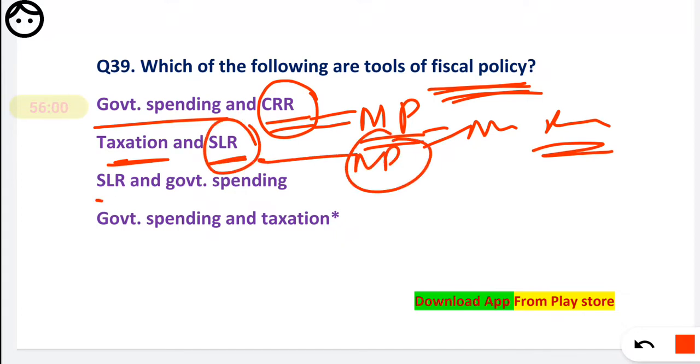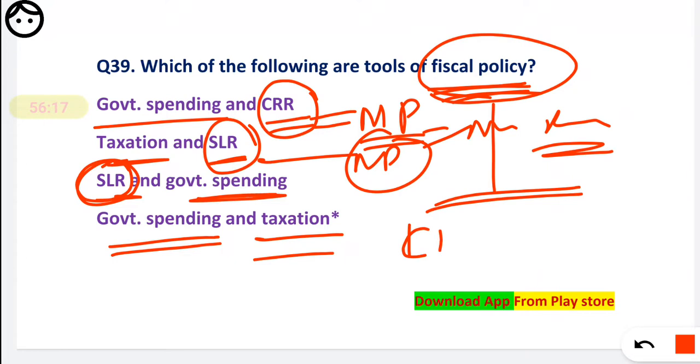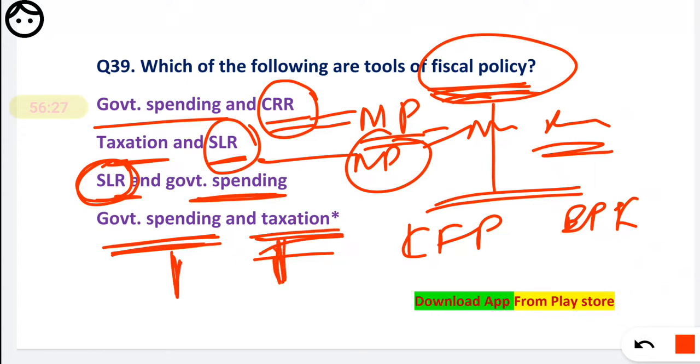Third, SLR and government, no, SLR is a tool of monetary policy. And last option, government spending and the taxation, yes, because in fiscal policy we have two types, the contractionary fiscal policy and the expansionary fiscal policy. Okay, and through the government spending and taxation you can expand or control the economic activity. So the fourth option is what you have to mark as the correct option.